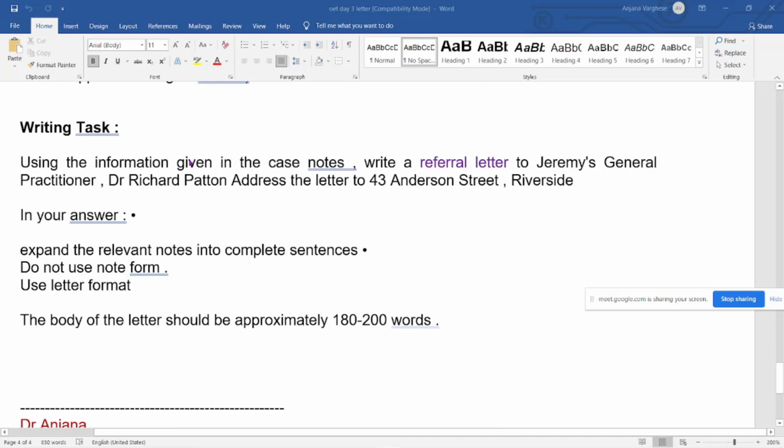In this writing task, this is a referral letter, and you don't get much clue from here, only referral letter. Sometimes they will specifically ask for anticipation needs or any other points, like social needs. In that case, you are supposed to write that. If you are not writing, you won't get marked, because the task will be completed only when they ask for particular points, and unless you write about this, your task achievement won't happen. Okay, so keep that in mind.